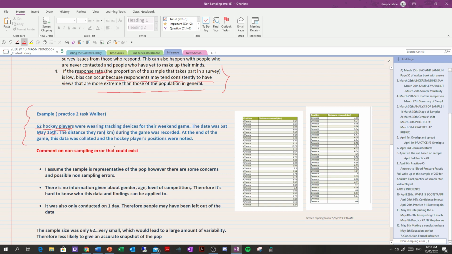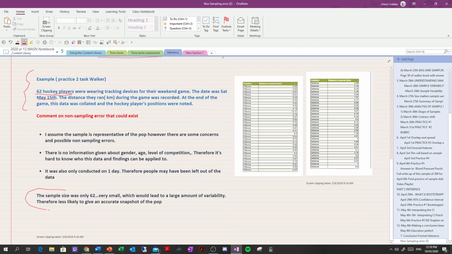Well, we've got some issues with this. For the very first thing, my issue is a size of 62 is not big enough. That's a very small sample to make any kind of conclusion about. So I'm not happy with the size of this. Remember, size is important because the bigger your sample is, the less variability you have between your samples. So you get a much more accurate representation of what's going on. If your sample is very small, this leads to a large amount of variability in your sampling parameters, and it's probably going to be a lot less likely to be an accurate snapshot of what's going on in the population. So that's my first concern.